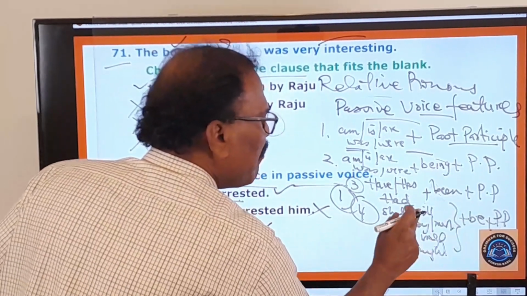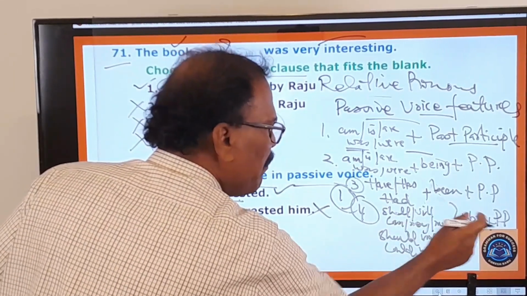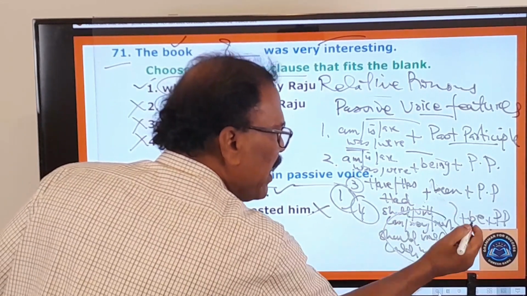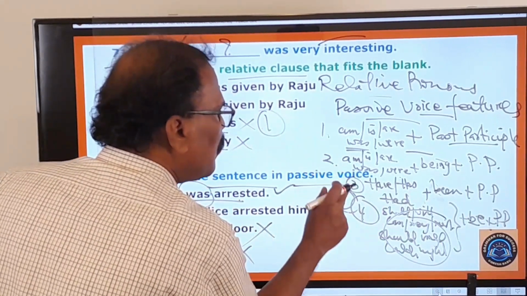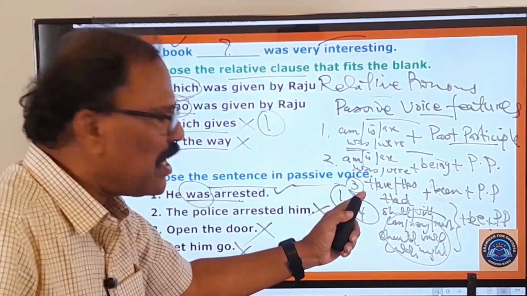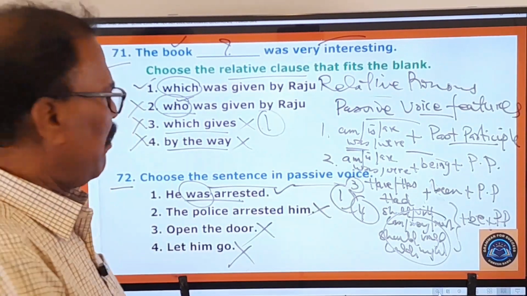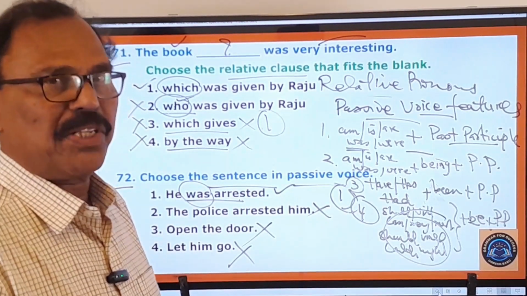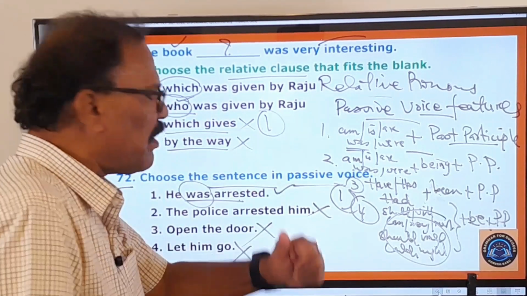Shall be pp, will be pp, can be pp, may be pp. All these are the modal auxiliaries, plus be plus pp. So 1, 2, 3, 4, these 4 are the passive voice features. Please keep these in your mind, because every time this kind of question is asked in your TET examination, definitely this time you are going to get 1 mark for this.